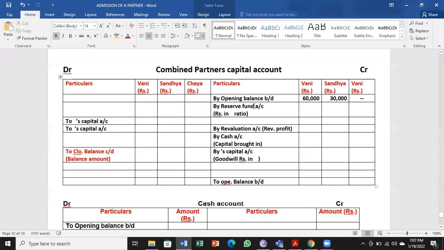So it has to come as by reserve account. What is the amount? We have got 20,000 here, 20,000 in ratio 3:2. So that 20,000 reserve has to be divided among partners. 12,000 and 8,000.